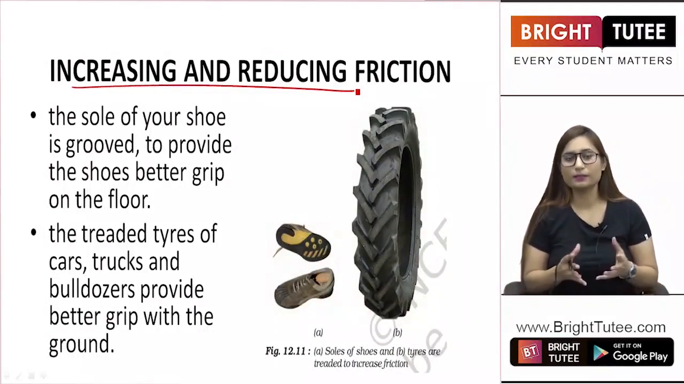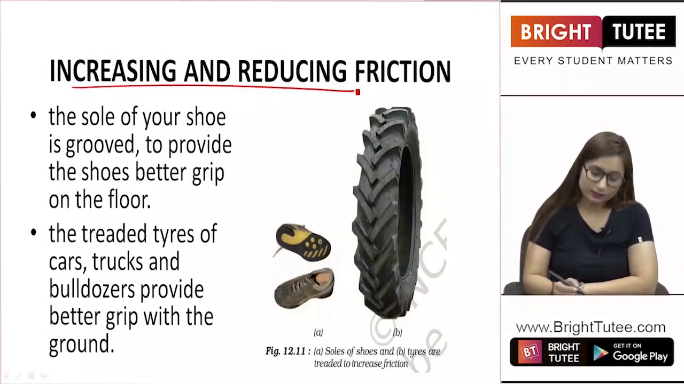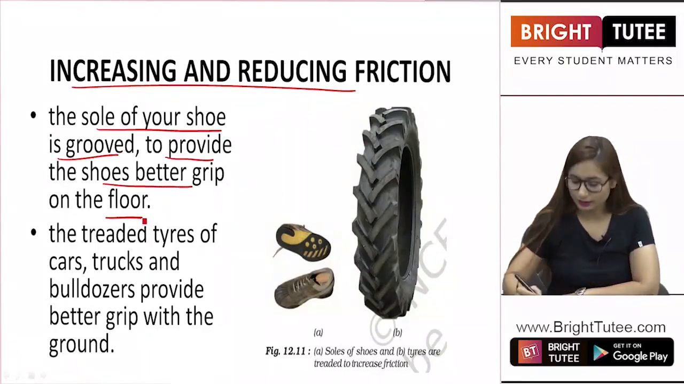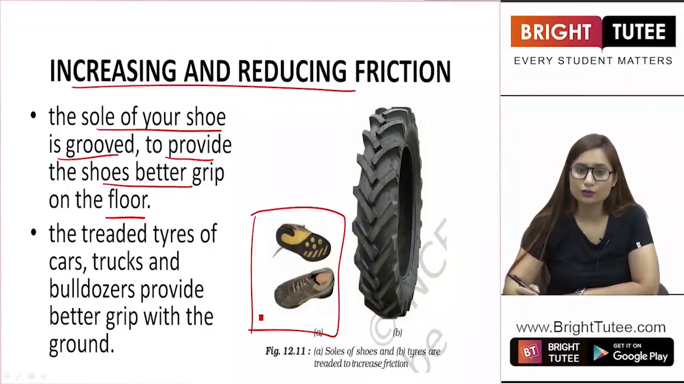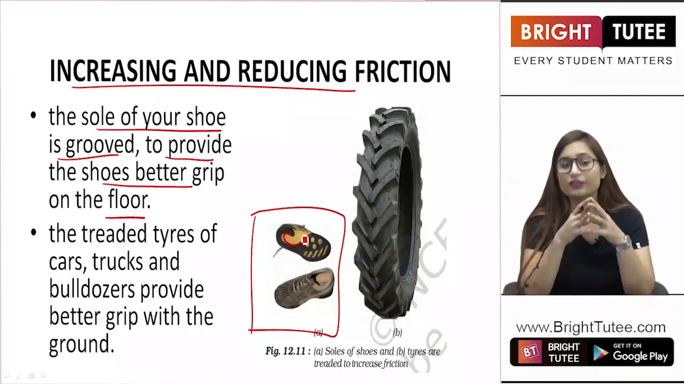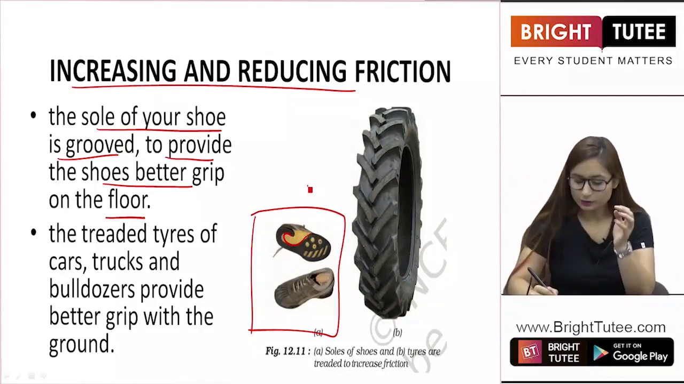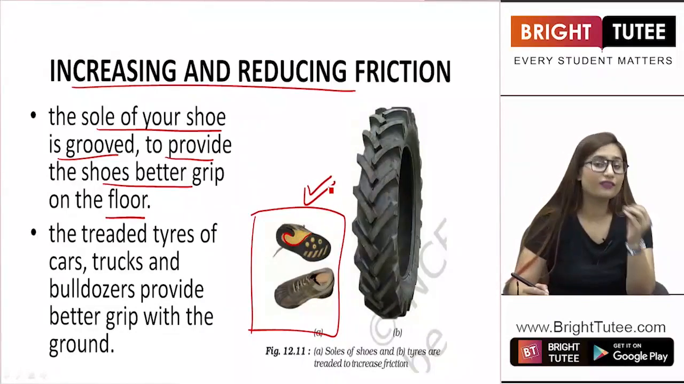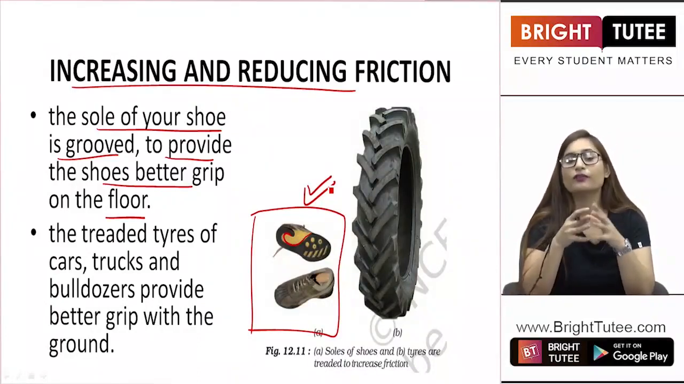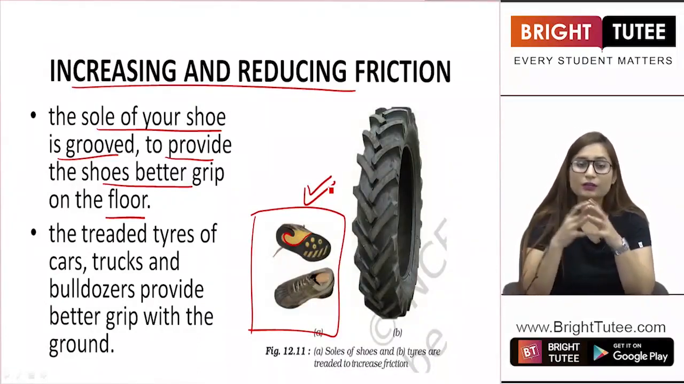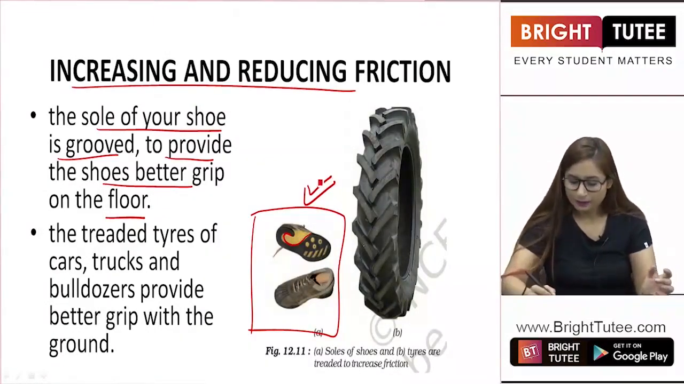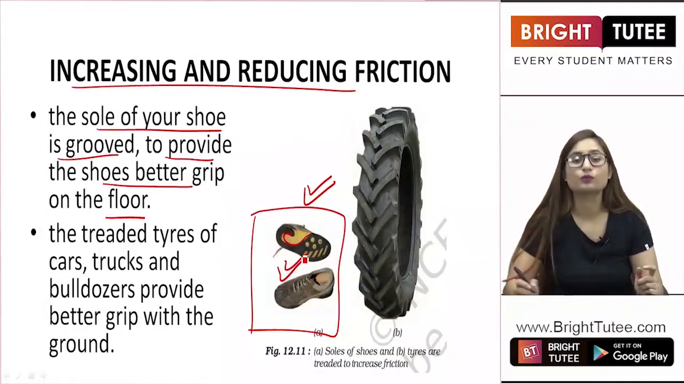So let us see a few examples which will make this clear to you. First of all, the sole of your shoe is grooved to provide the shoes better grip on the floor. There is a picture of a shoe, of any shoe. You can check your shoes as well. There is a pattern in the sole. This is to provide you a good amount of friction so that you can walk properly. It gives you a good amount of friction so that you do not slip, you do not walk too fast or slow, your foot stays comfortable. So friction plays a big role due to which you can walk properly, right? So friction is very important to us. So we try to increase friction by adding this kind of pattern to our shoes, right?